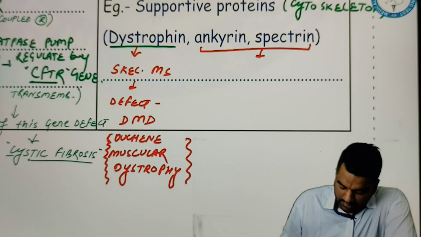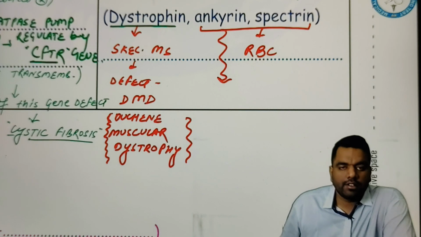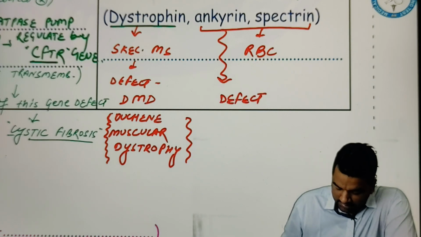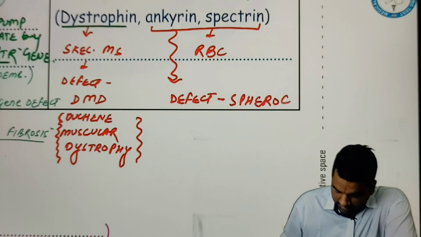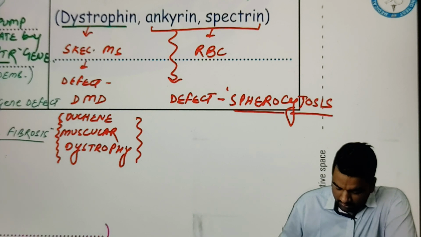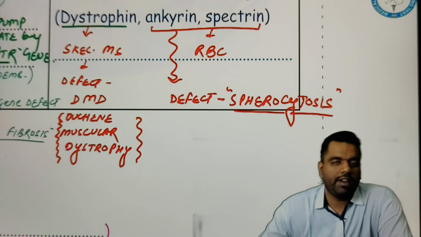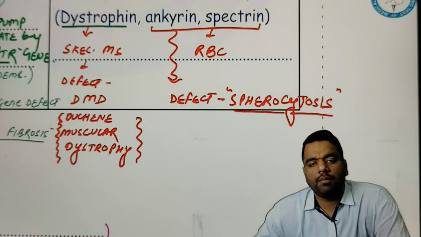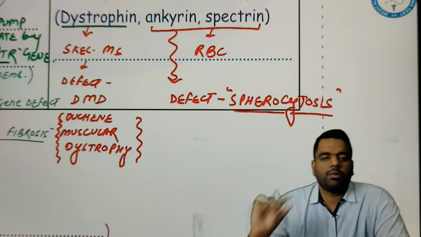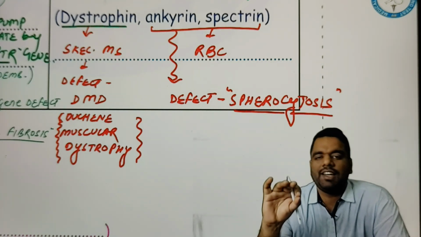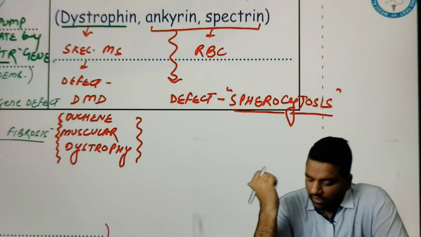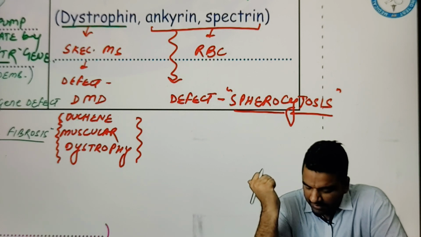Ankyrin and spectrin are present in the RBC. If ankyrin is defective, what will happen? This can lead to spherocytosis. The biconcave shape of the RBC is not able to be maintained, so the RBC changes its shape, gets stuck in the smaller pipelines, and is degraded or destroyed. This can lead to a lower number of RBCs, called anemia. This is due to the breakdown of the RBC, so it is called hemolytic anemia.